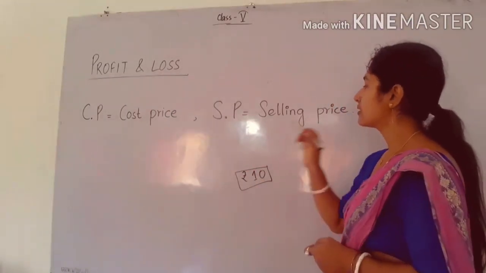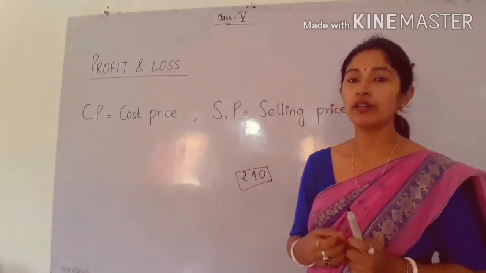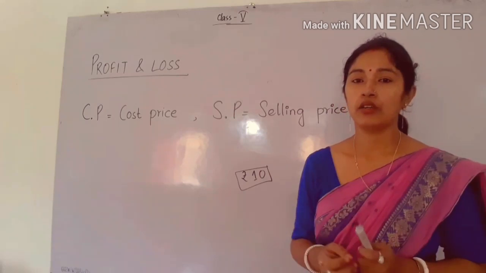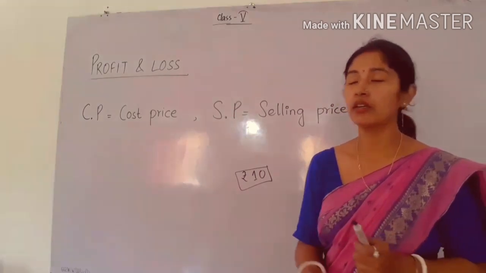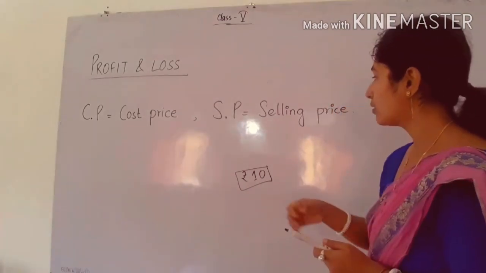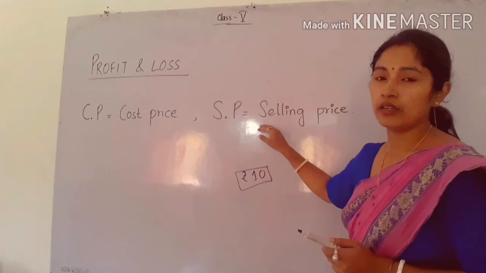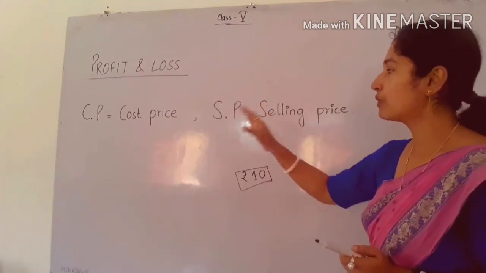And next is the selling price. Now what is the selling price? If somebody wants to sell something, sell means what? Bechna. That means you want to sell something. So whenever we sell something, that price will be called the selling price. So there are two prices.